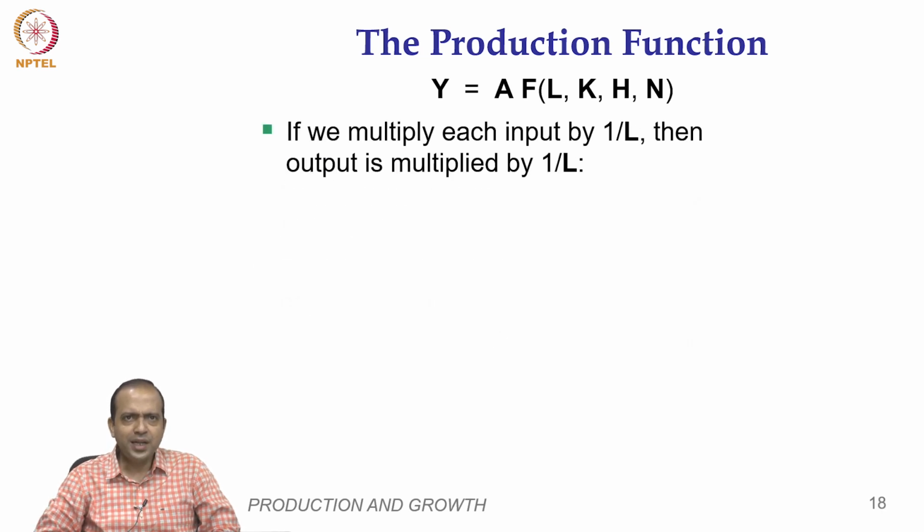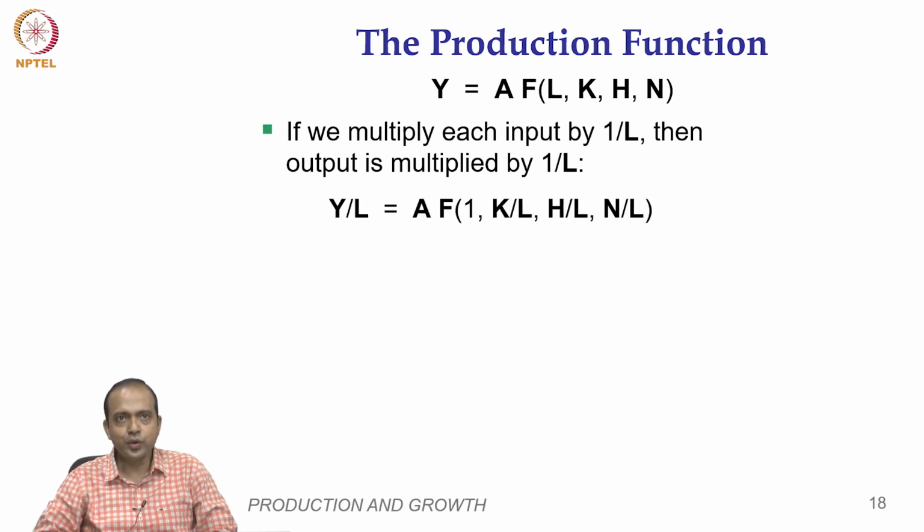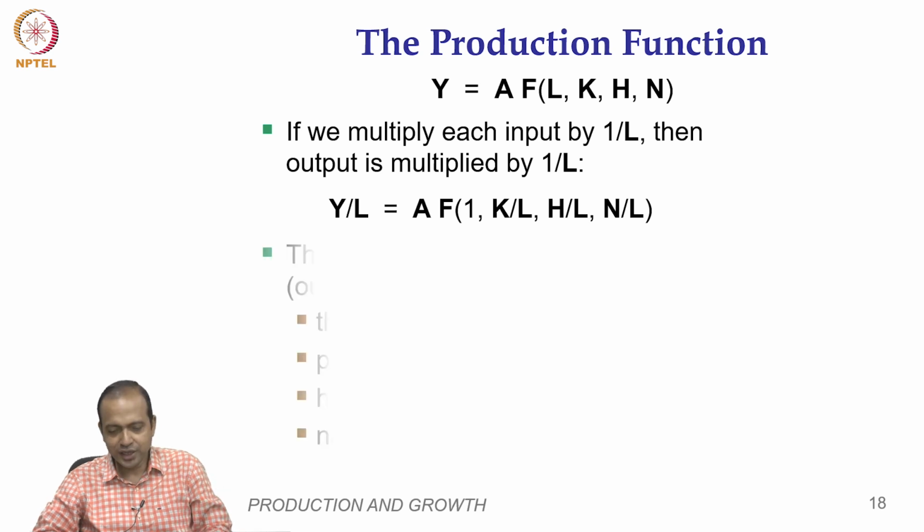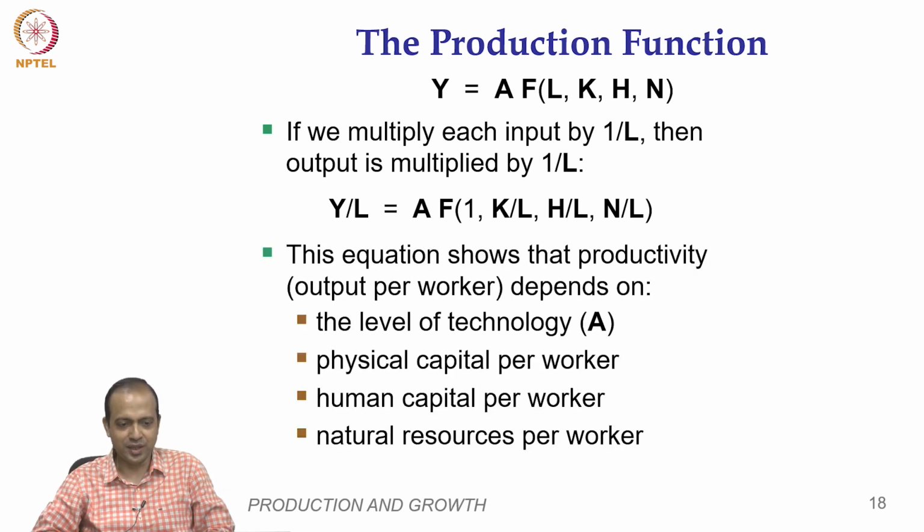Now, if we multiply each of the inputs by 1/L, then what will happen? Obviously, output is also multiplied by 1/L. Now, if we do so, look at this interesting thing. y/L equals A F(1, K/L, H/L, N/L). That actually explains interesting things.